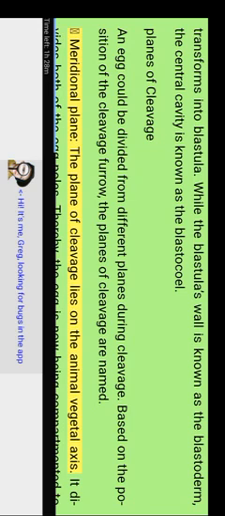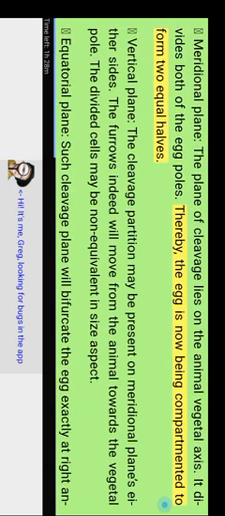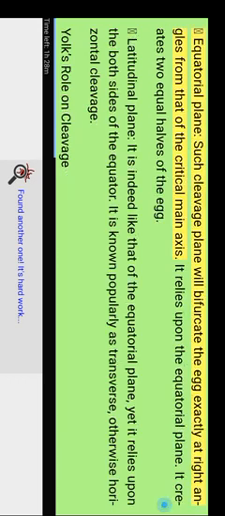Meridional plane. The plane of cleavage lies on the animal-vegetal axis. It passes through both of the egg poles. Thereby, the egg is divided to form two equal halves. Vertical plane. The cleavage partition may be present on either side of the meridional plane. The furrows will move from the animal towards the vegetal pole. The divided cells may be non-equivalent in size.